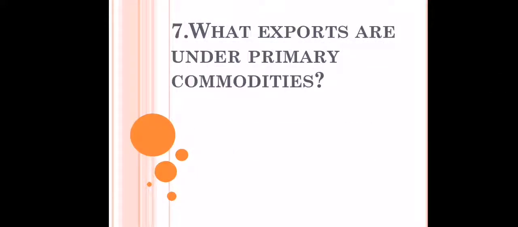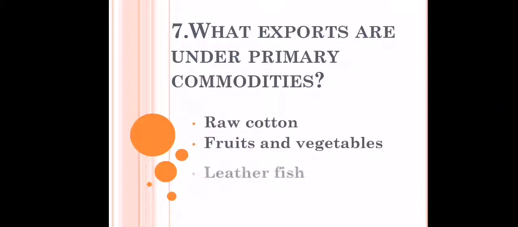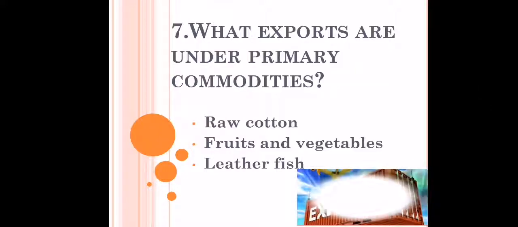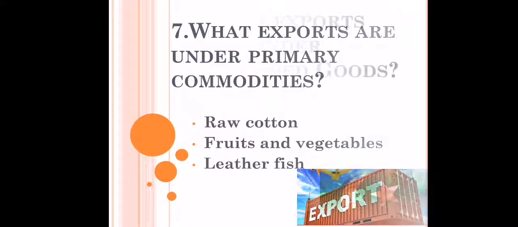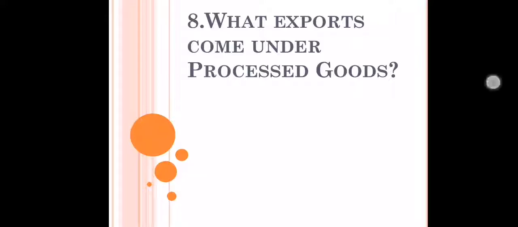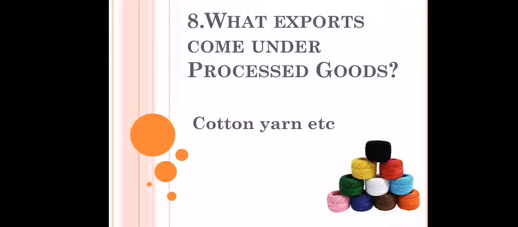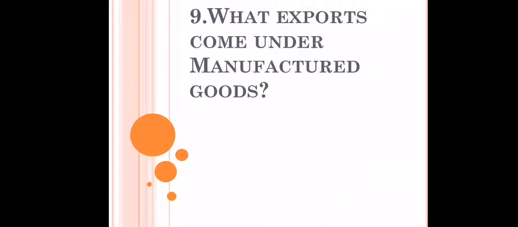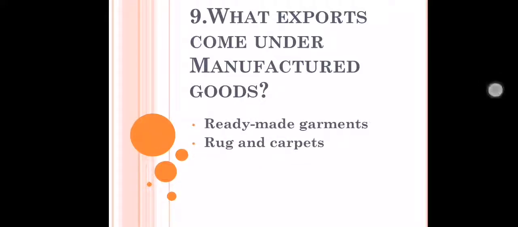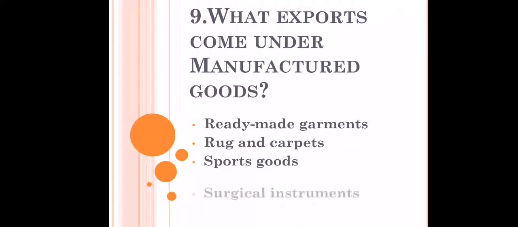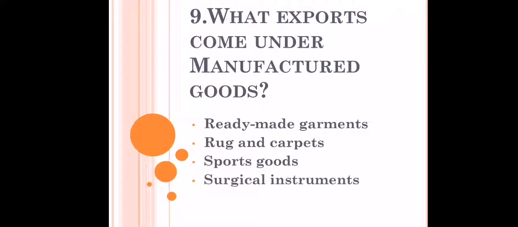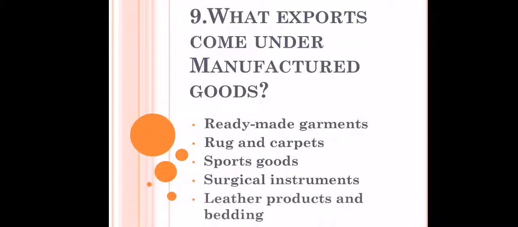What exports are under primary commodities? That is raw cotton, fruits and vegetables, leather and fish. And what exports come under processed goods? There is an example of cotton yarn. The next question, what exports come under manufactured goods? That are ready-made garments, it can be rugs or carpets, they might be sports goods, surgical instruments and other examples of manufactured goods. Leather products and bedding also come in this category.